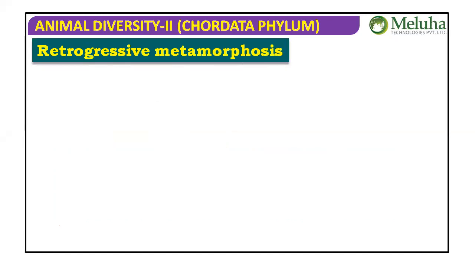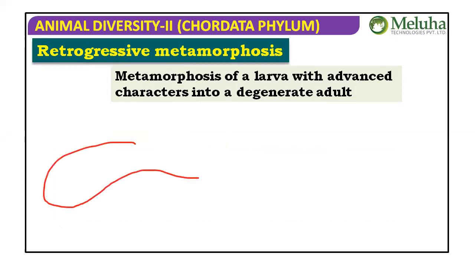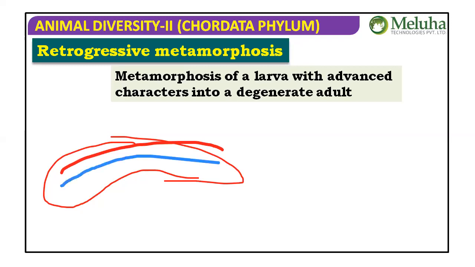So what is retrogressive metamorphosis? Interestingly, this particular larva is well developed and has advanced characters, and the adult is primitive. The larval form has all the chordate characters: notochord, pharyngeal gill slits, dorsal tubular nerve cord.